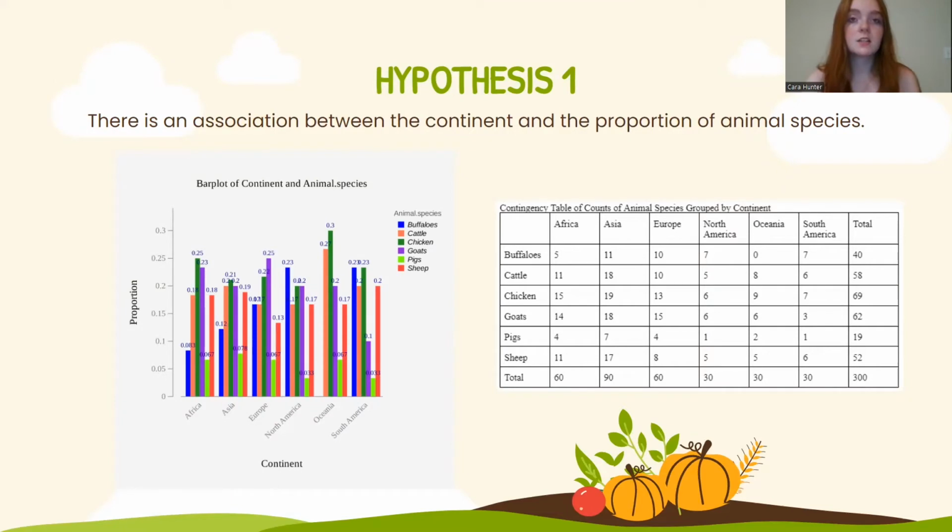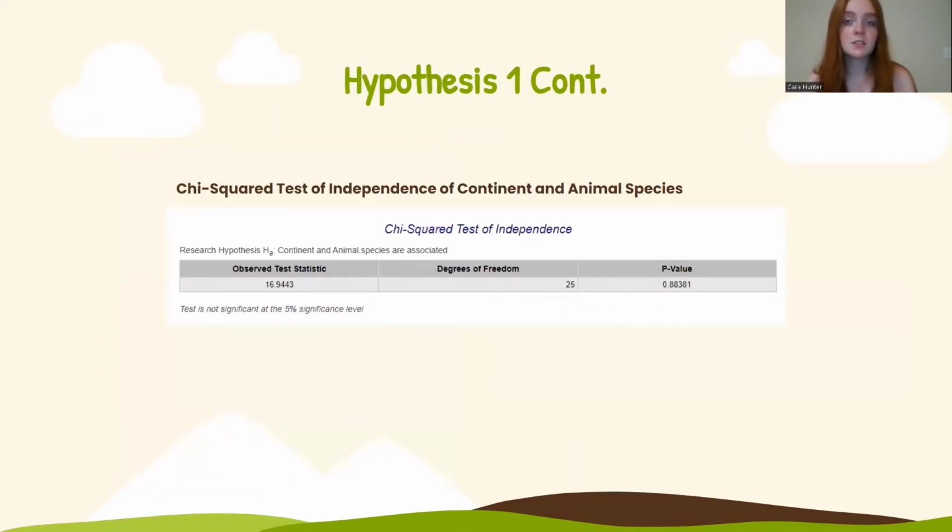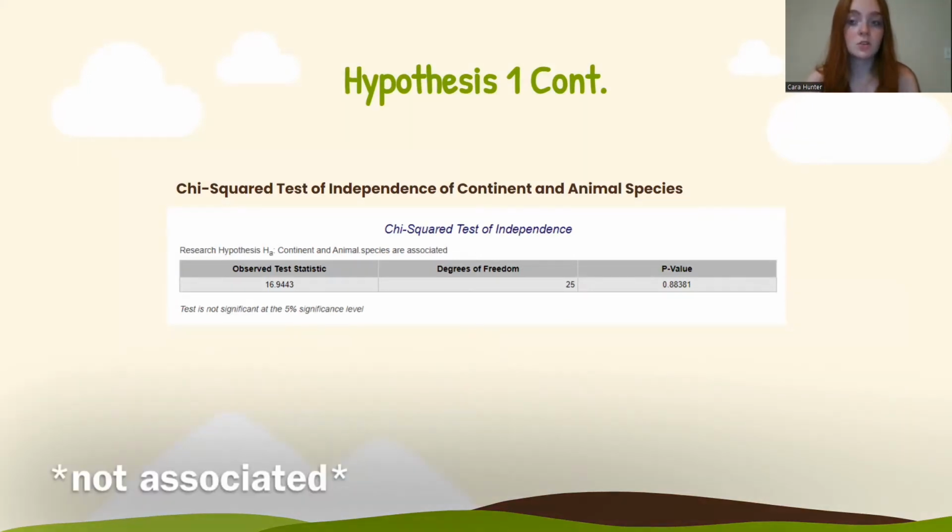Because of this, I conducted a chi-square test of independence to test the association between continent and animal species. The null hypothesis is that continent is not associated with animal species, while the alternative is that it is associated with animal species. The alpha was set at 0.05 significance level, and the test statistic came back as 16.9443, and the p-value is 0.88318. The results are shown in the table. Since the p-value is higher than alpha, we fail to reject the null, so there is not sufficient evidence to warrant rejection of the claim that continent is not associated with animal species.